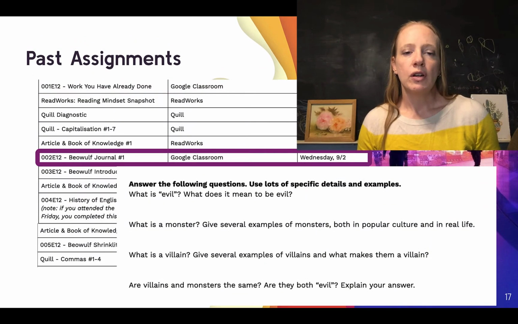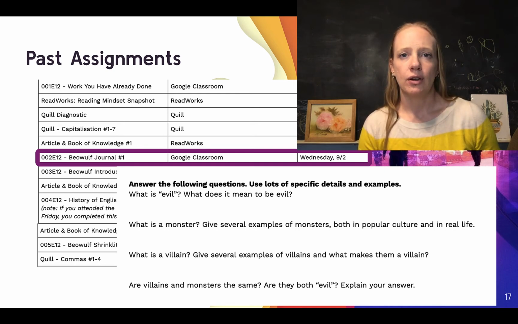The first real class assignment is the Beowulf Journal number 1, where we asked you to answer 4 questions about evil and monsters and villains and explain your answer. So this one's fairly straightforward. You just answer the questions using lots of specific detail and examples.